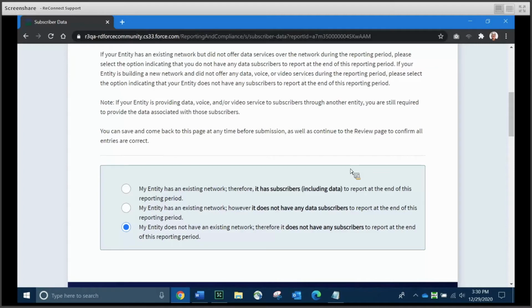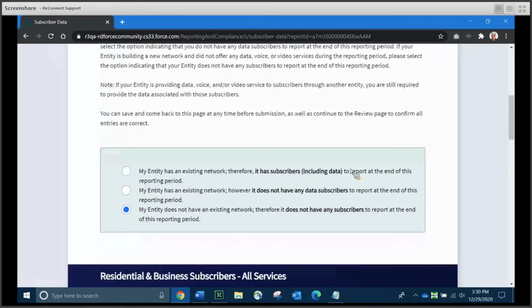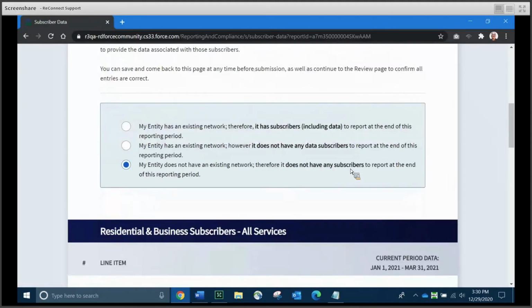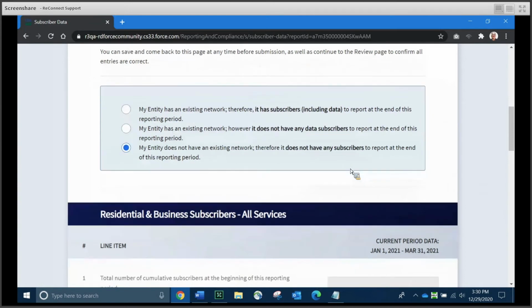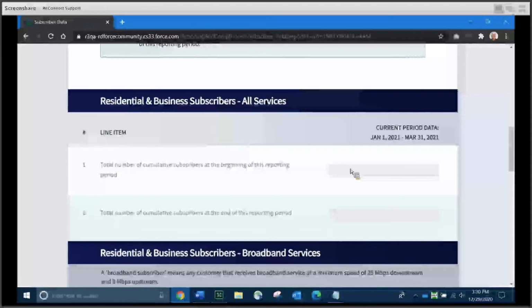You're going to click one of these radio buttons each time you fill out the report. The first one is, my entity has an existing network, therefore it has subscribers, including data, to report at the end of this reporting period. The second is, my entity has an existing network, however, it does not have any data subscribers to report. And the third one is, my entity does not have an existing network, therefore it does not have any subscribers to report.